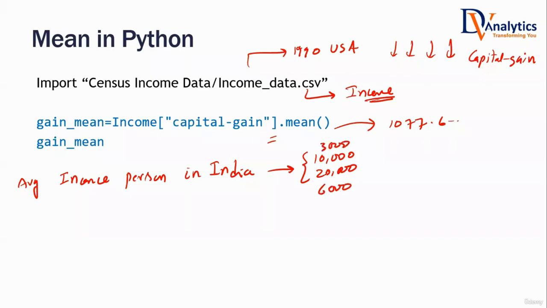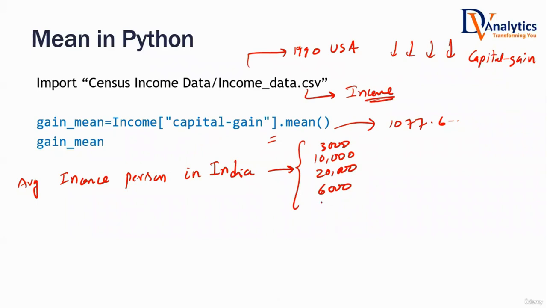Any other guesses? If I take the whole of India, east, west, north, south, people living in rural areas, urban areas, hilly areas, cities, towns, if you take their average, how much would that be? Sir, around 35,000.